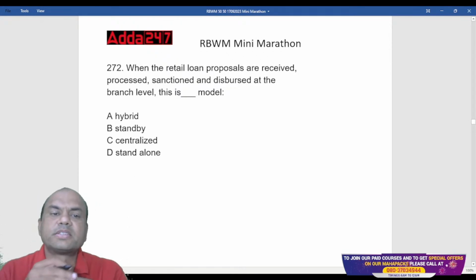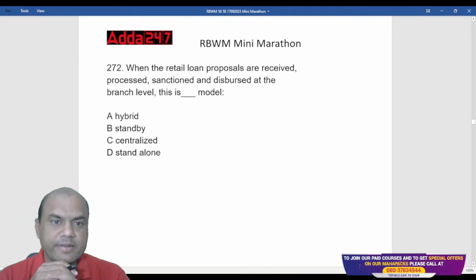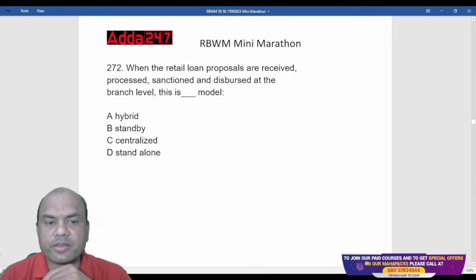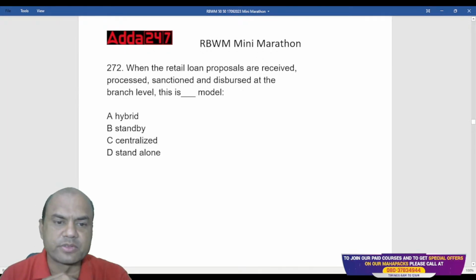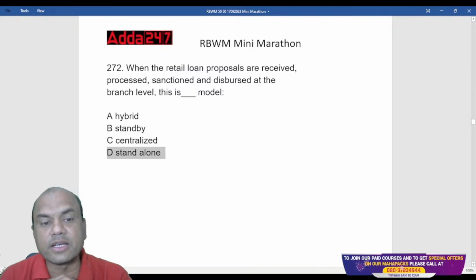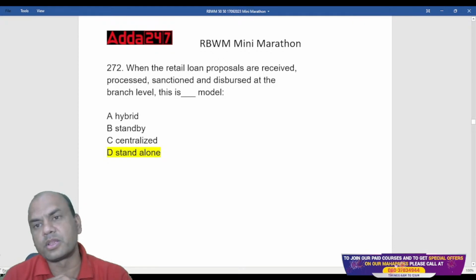It is called the standalone model. Whenever everything is done at the branch level, it is called a standalone model.